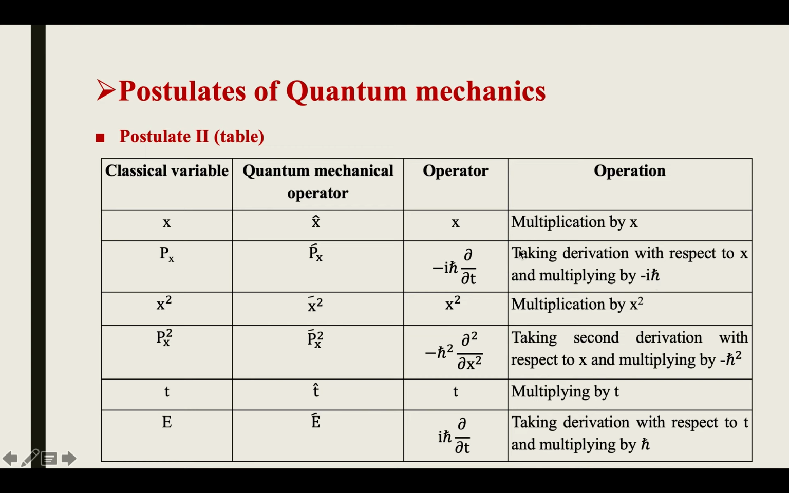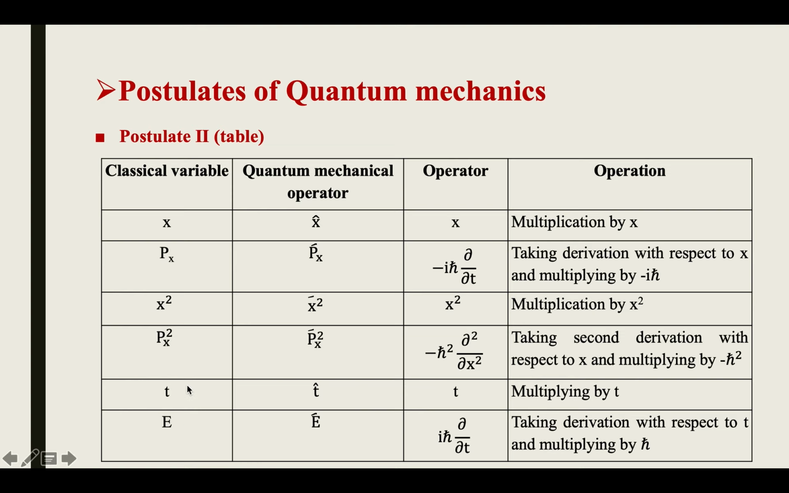Now the third observable is x square, that is the position square. So the corresponding quantum mechanical operator is x cap square, and the operation is multiplication by x square. Then p_x square goes to the quantum mechanical operator p cap x square. So the operator we have to take is minus h cross square del square by del x square, that is, taking the second derivative with respect to x and multiplying by minus h cross square.